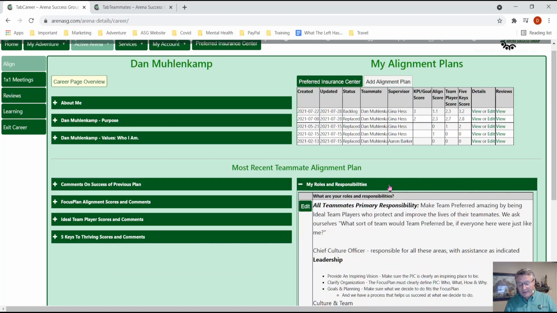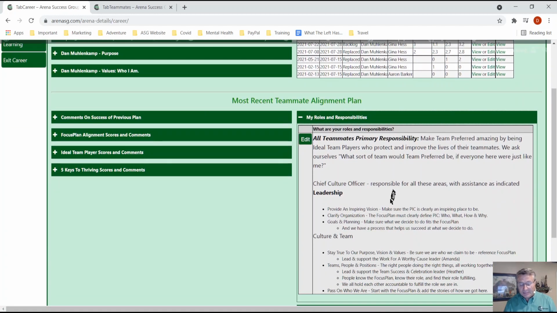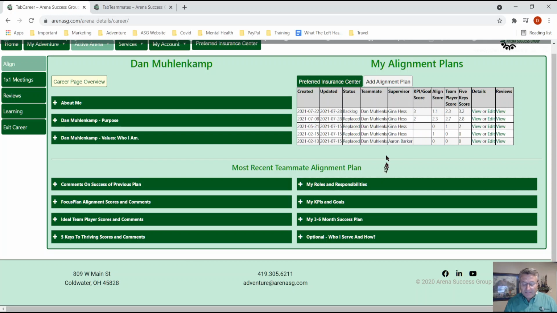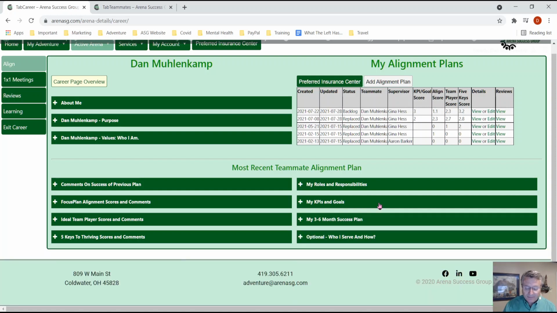The roles and responsibilities, those are set by your supervisor. Yes, you can edit them, but they'll be replaced by what your supervisor has set up for you previously the next time you do a plan. Okay. Your goals and KPIs, key performance indicators. That's how you're being measured for success. And you have a right to know it, and it should be very clear.